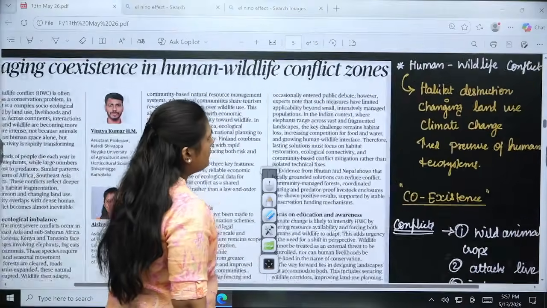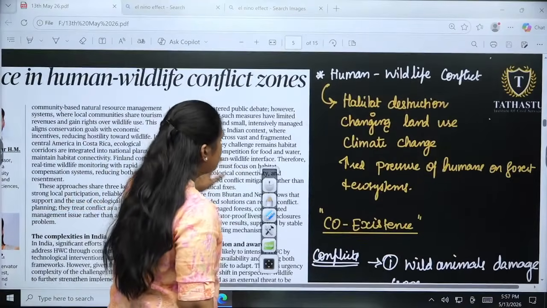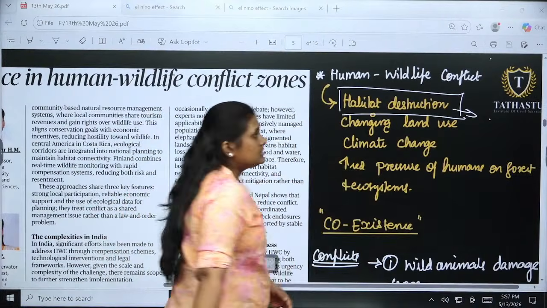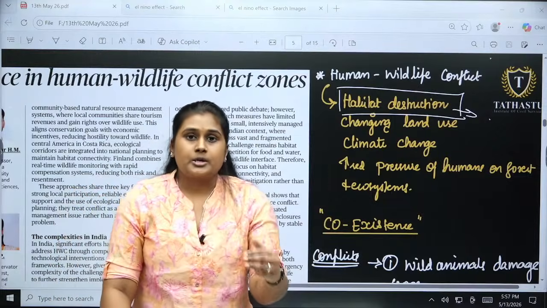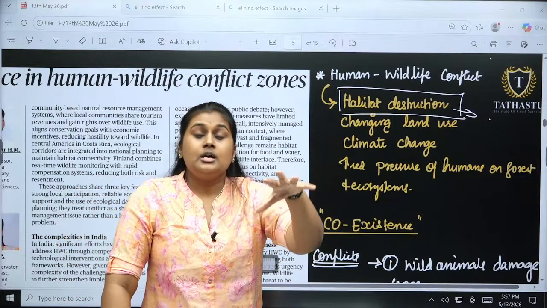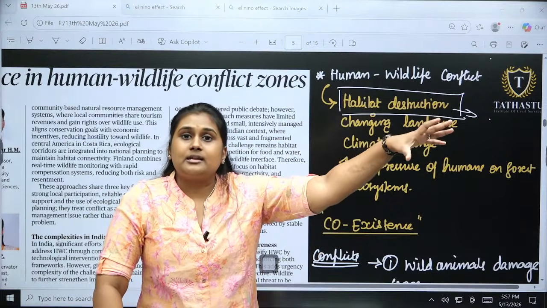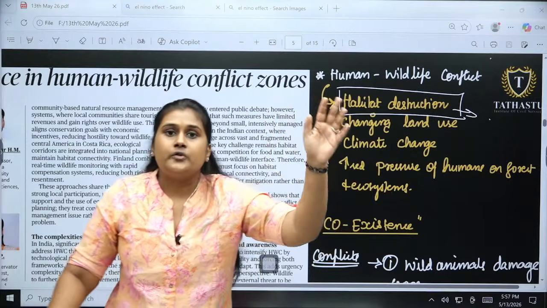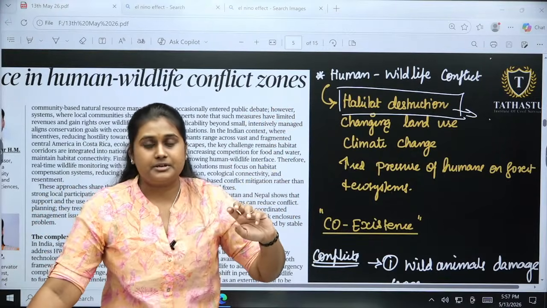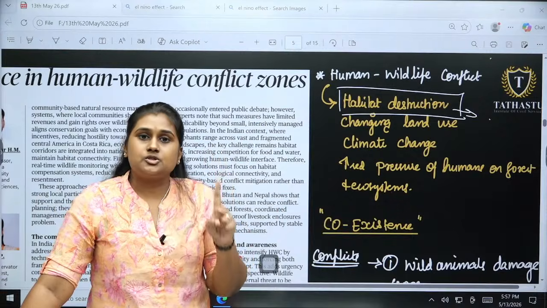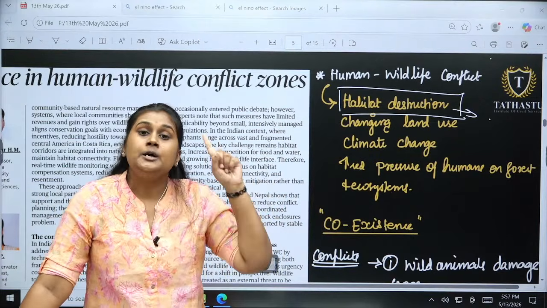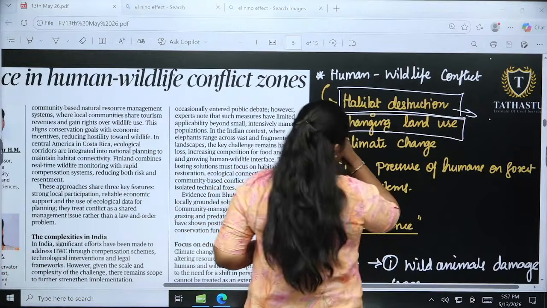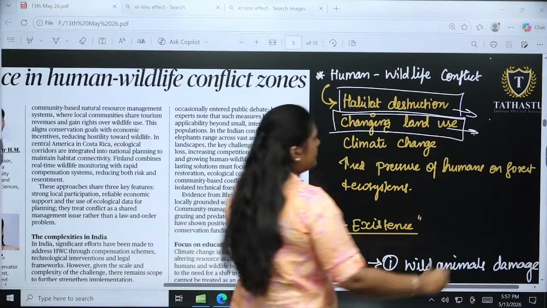So the major conflict, human wildlife conflict, first one is habitat destruction. The problem here is deforestation we are doing. The resorts, the hotels, all these new constructions are being done in the hill stations, and also along with our forest, the internal forest and everywhere. So the habitat destruction of the wildlife is creating a major conflict. First thing. Second thing is about changing land use. So here we are using land for agriculture.